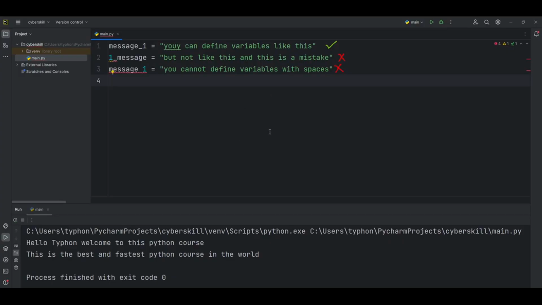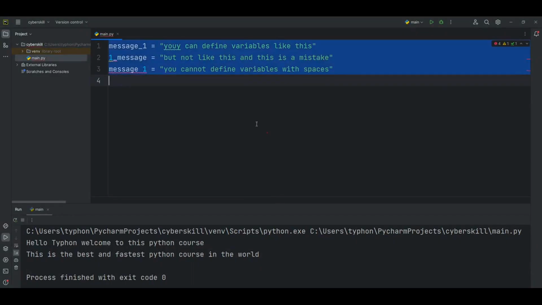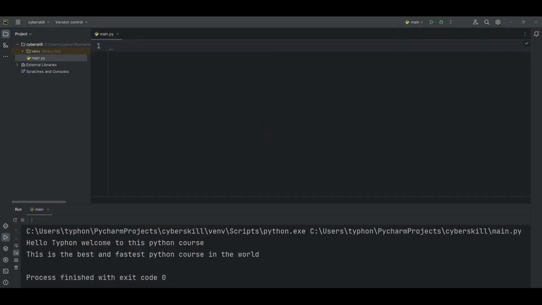Here we will write some code that generates an error on purpose. So we'll write the following. message, my_super_mega_message, and we will make this message, for example, "Hello every student from your instructor, Typhoon here."